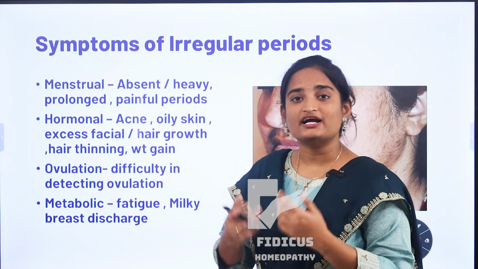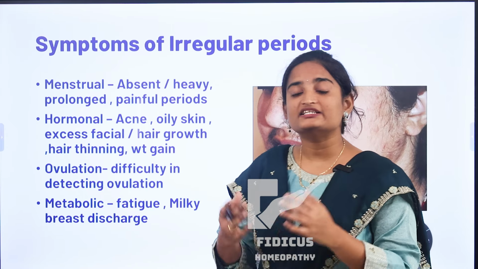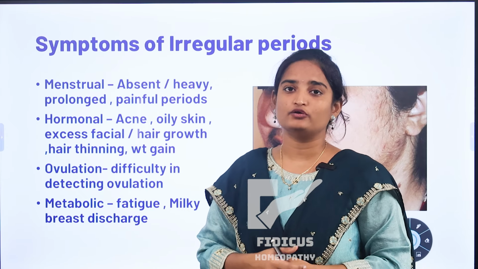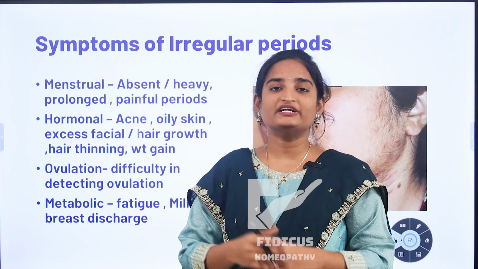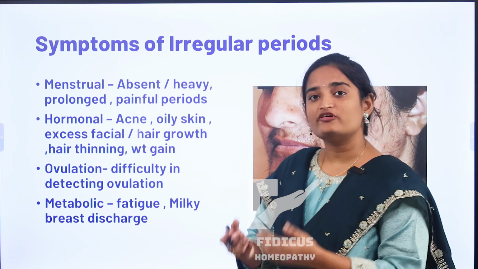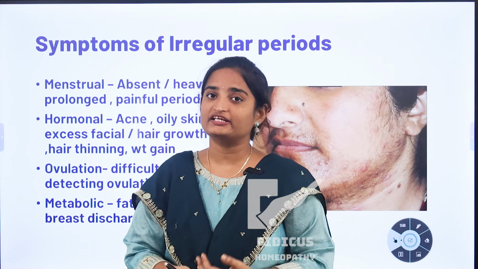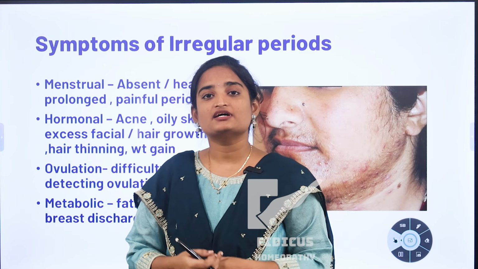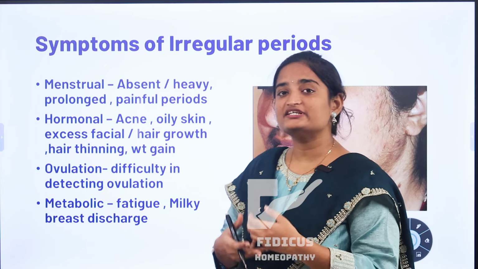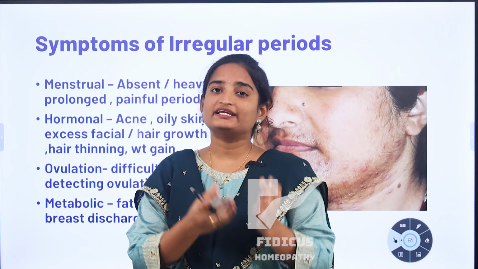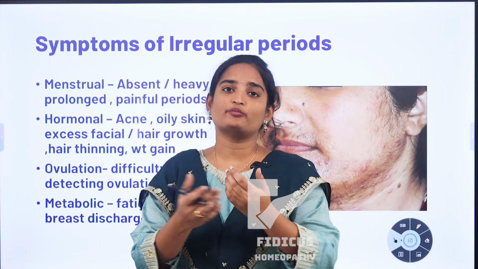These irregular periods may also affect ovulation. It means there is difficulty in perceiving the fertile window, so the chance of conceiving may be difficult. And in some women, ovulation may not happen. Due to these irregular painful periods, some women get fatigue, weakness, mood changes, and also some breast discharge. It means there is a milky discharge from the breast even though she is not pregnant.